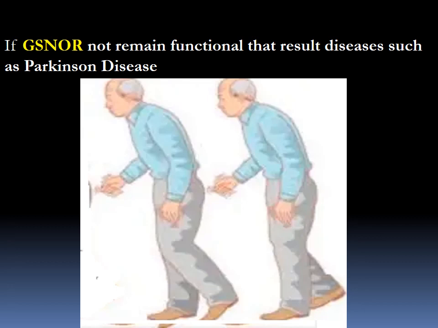It is an established fact that dysfunction of GSNOR could lead to cardiovascular diseases, cancers, and neurological diseases such as Parkinson's and dementia. So this enzyme is very important for human health. So it was assumed that this enzyme probably also has a very important role in plant health as well.